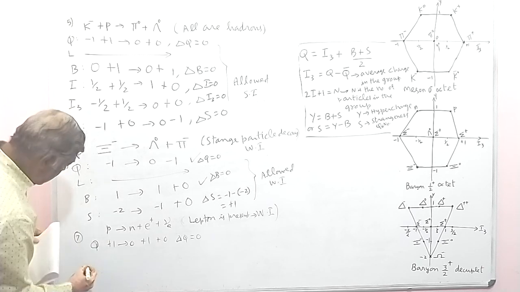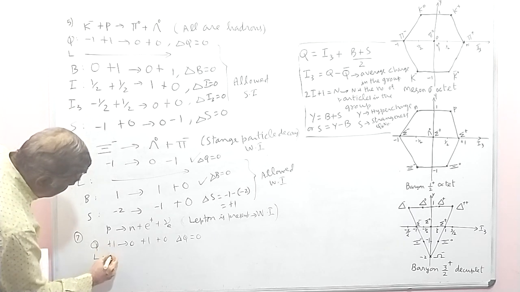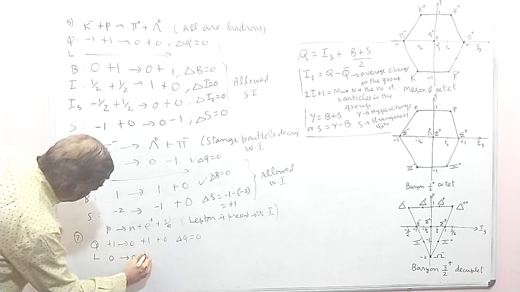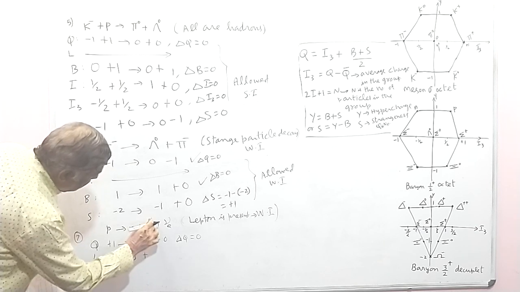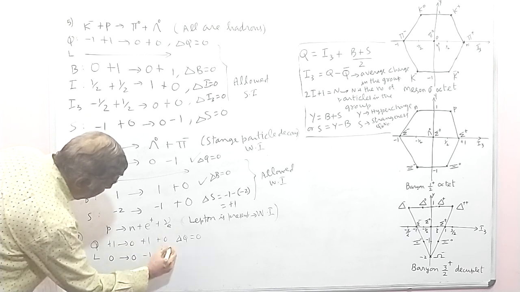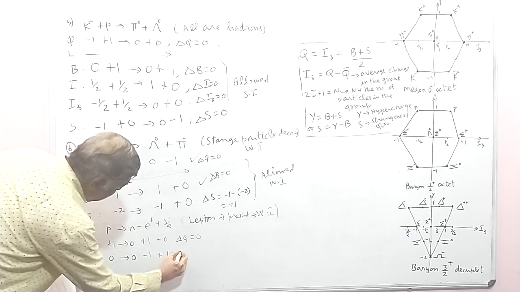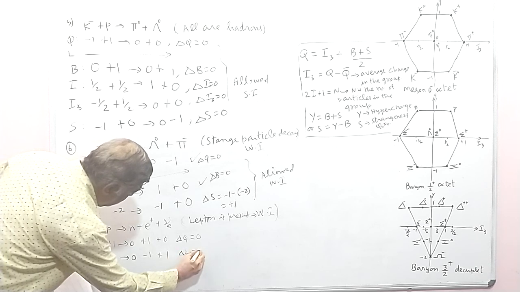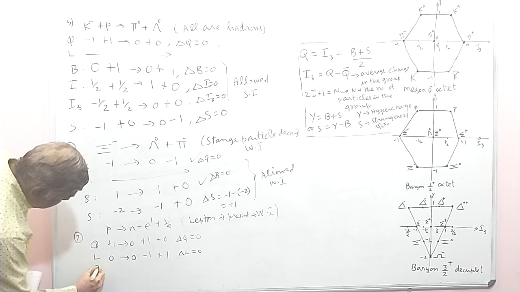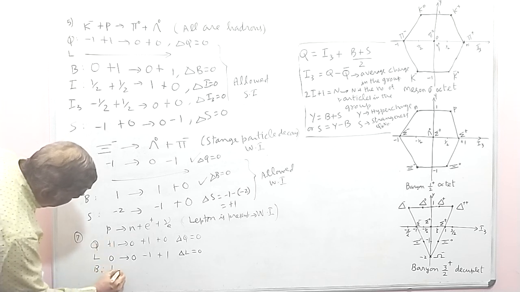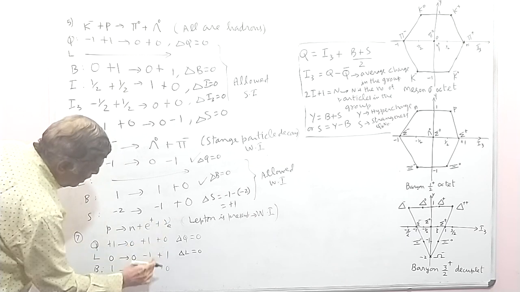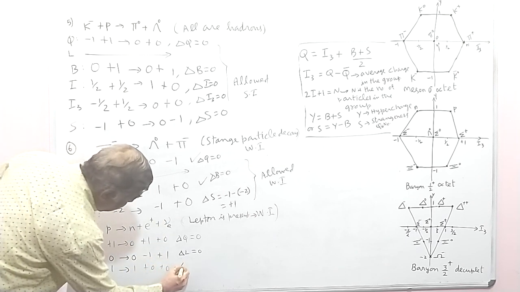Then lepton number: the neutron and proton have 0, and the lepton number for the electron is +1 and for the positron is -1, so delta L is also 0. And baryon number: here 1, here 1, and for the leptons the baryon number is 0. So here also delta B is 0.